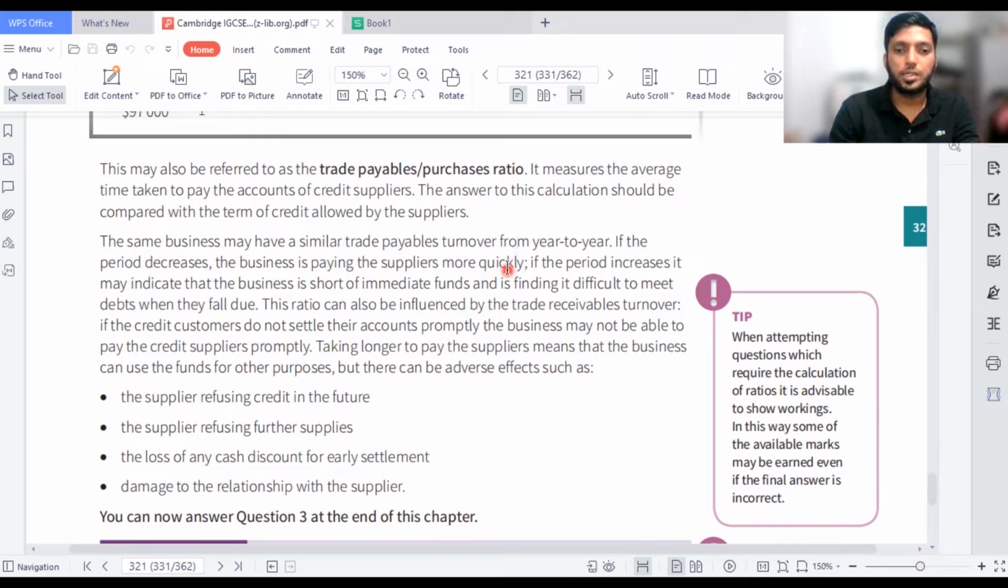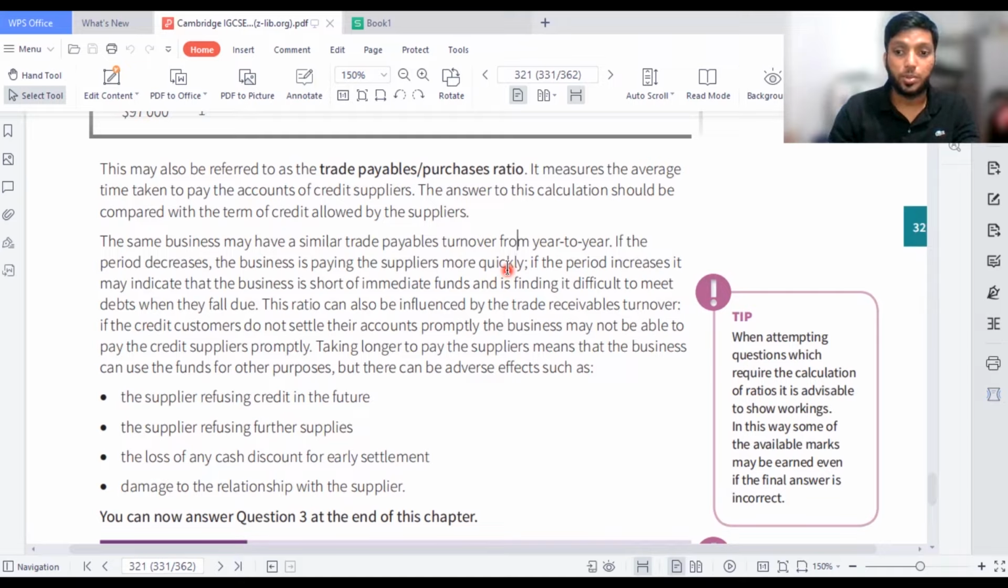If the period increases, it may indicate that the business is short of immediate funds and is finding it difficult to meet debts when they fall due. This ratio can also be influenced by the trade receivables turnover. If the credit customers do not settle their accounts promptly, the business may not be able to pay the credit suppliers promptly. So you should be able to take from the credit customers, which is the sales, and from them only you should be able to make the payment to the suppliers.